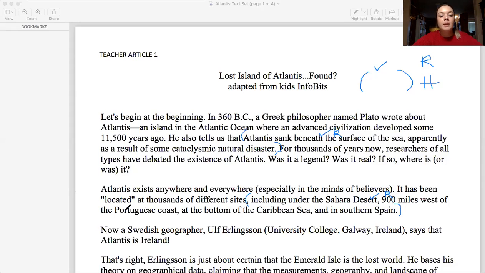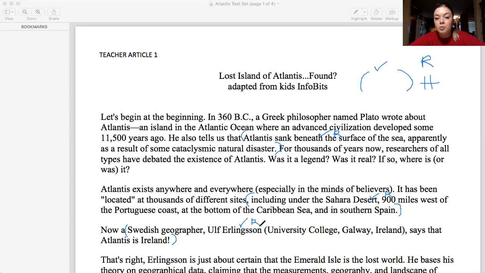Okay. Now, a Swedish geographer, Ulf Erlingsson, says that Atlantis is Ireland. So a Swedish geographer is saying that Atlantis is actually the country of Ireland. So if a geographer's saying it, that could be evidence that it's real, right? So I'm hoping by now you see what I'm doing. Your articles will be a little bit easier to understand than this one. This one's a little bit tough.